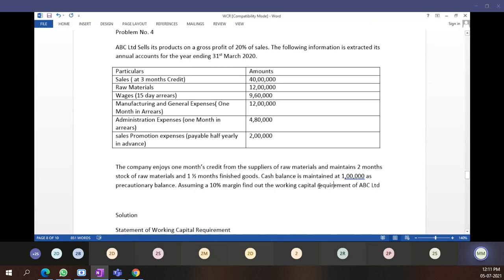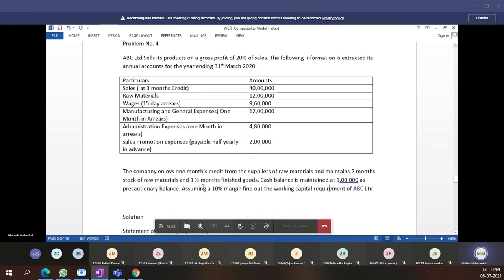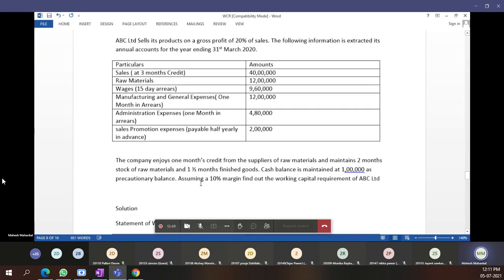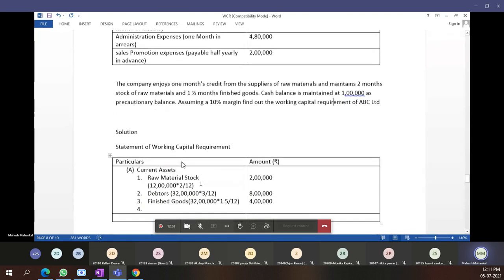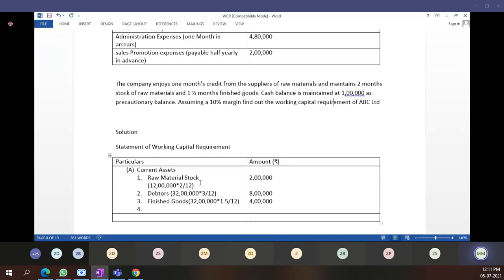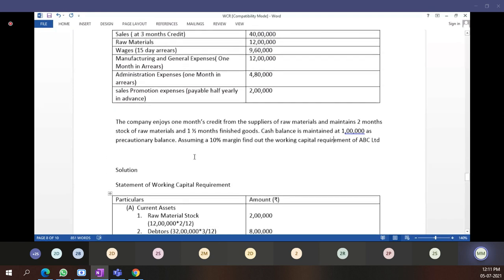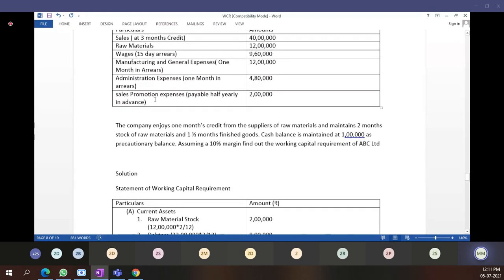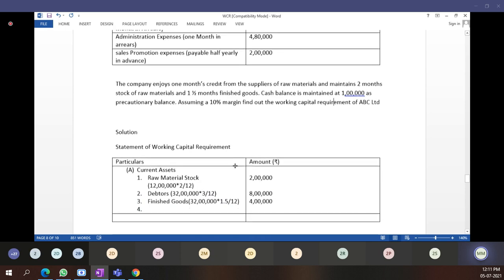Okay, this much is clear. Does anyone have any doubts in this? From this data, we have to bifurcate the current assets and current liabilities. Current assets, what comes? Raw material in stock, debtors, finished goods, and prepaid expenses. Prepaid expenses, sales promotion expenses we have prepaid. These all come under current assets. And cash is also a current asset. Cash we are keeping 1 lakh rupees balance in our accounts.